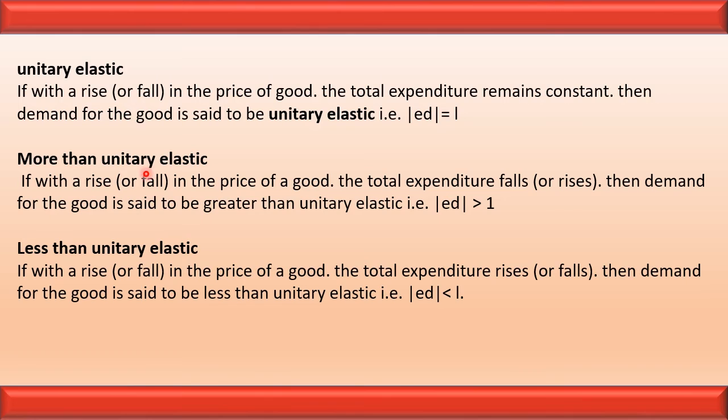In the case of more than unitary elastic demand, there is a negative relationship between price and total expenditure. That is, when the price rises, expenditure decreases, and vice versa. And in the case of less than unitary elastic demand, there exists a direct relationship between price and expenditure. It means that when the price increases, expenditure increases, and vice versa.